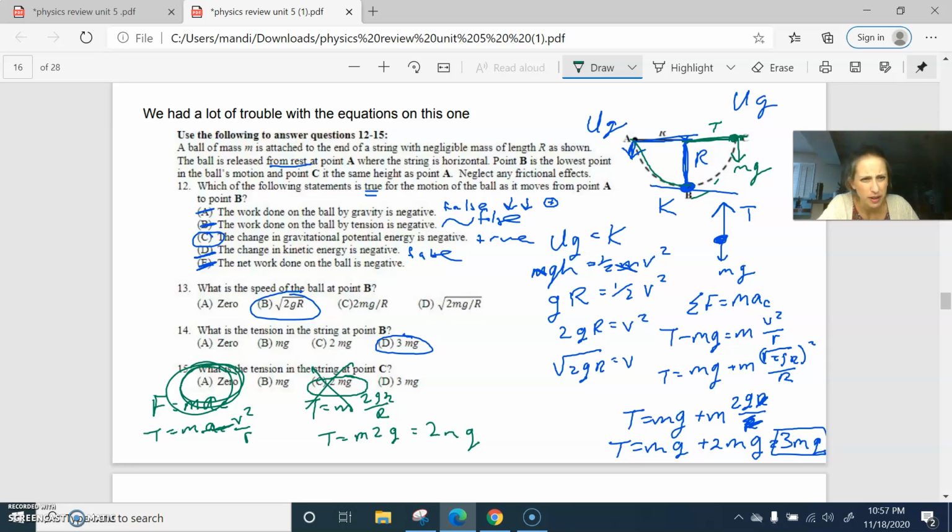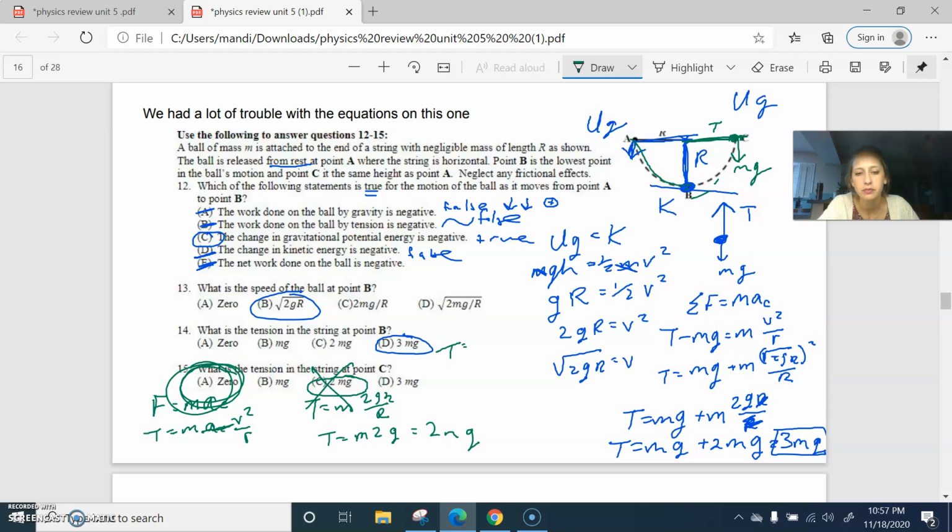What's a physics reason why that's true though? Nothing is center seeking anymore. The only net force is gravity down. I don't like that. What else is going on? Tension was 3 mg here. We had 3 g's. Why did it go to 0?